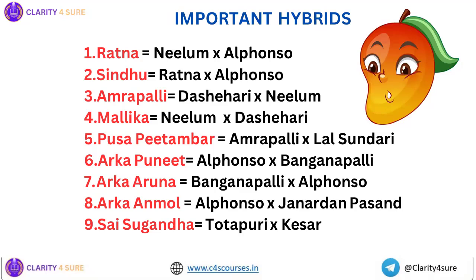Opposite parentage of Amrapali is here, Mallika, that is Neelam cross Dasheri. So accordingly, Mallika you can remember as NDM. Neelam crossed Dasheri gives Mallika.